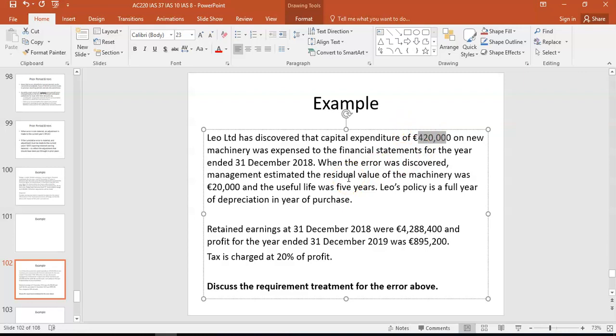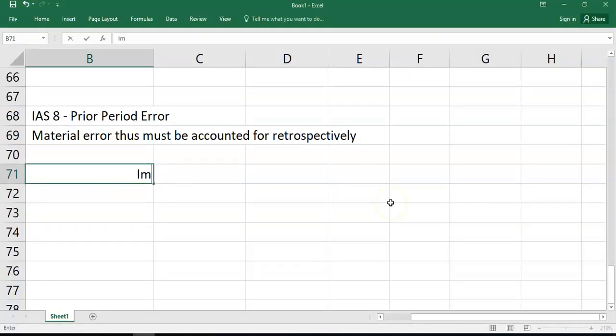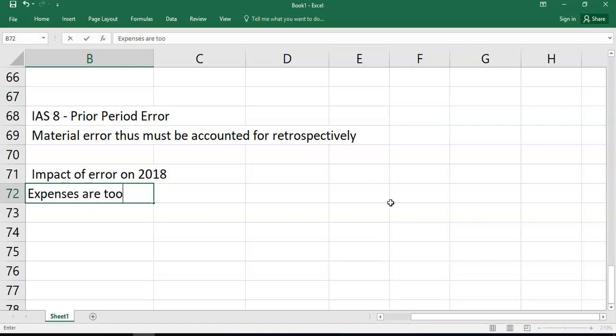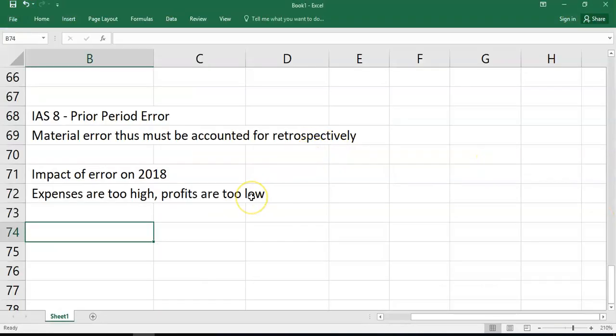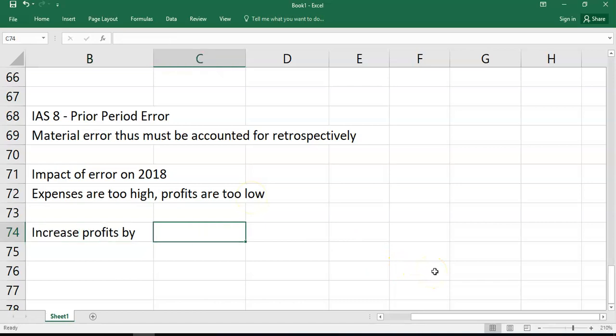So if we come back, what is the impact then? In terms of 2018, impact of error on 2018. We'll worry about 2019 in a second. Expenses are too high. Profits are too low. So the first thing is your expenses are too high by 420. So increase profits by 420 because it should not have been expensed.